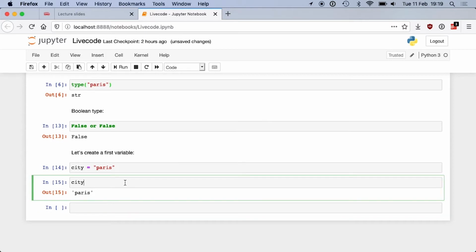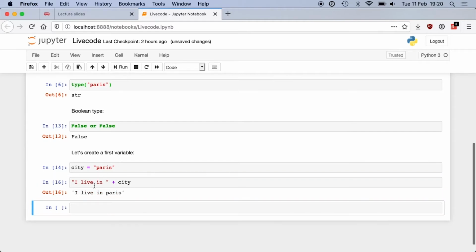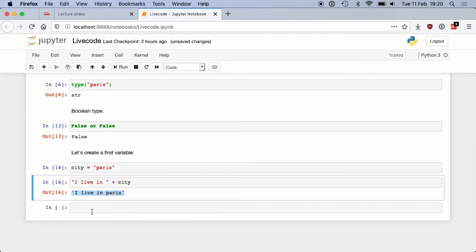So I can do something like that. For instance, if I want to concatenate that with a sentence, I could say, "I live in" plus the city. And if I run the code, you see I get a new string which says, "I live in Paris."